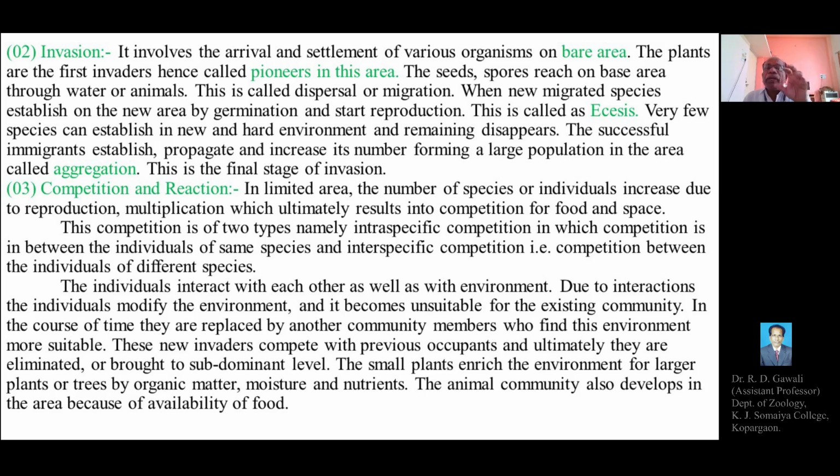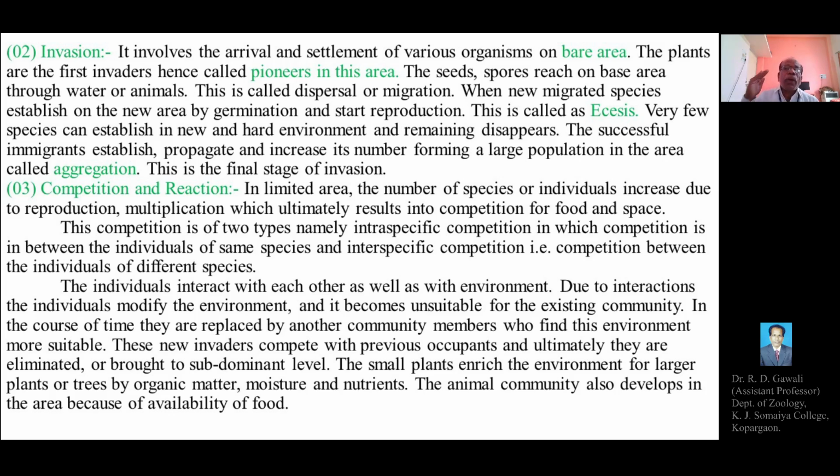So the successful immigrants, the species which have migrated from other sites into the bare land or the new area where they can successfully survive, then grow, establish, propagate or reproduce, and increase their number or population in the area, is called aggregation.